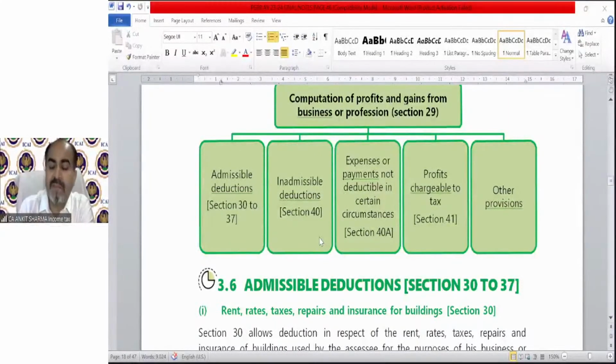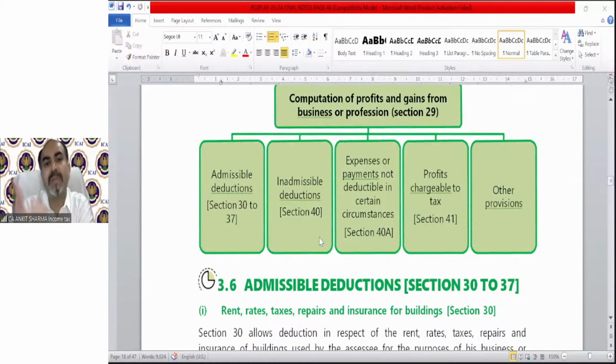Remember one thing, when we are using deduction word under PGBP head, it does not mean section 80C till 80U deduction as per chapter 6A. No. Deduction word is also used under section 80C till section 80U. But for PGBP section, when we talk about the word deduction, that means the expenses of PGBP, trading account, P&L account. So this deduction word does not correlate with the deduction of section 80C to 80U. That's a different topic. Deduction means over here like expense.